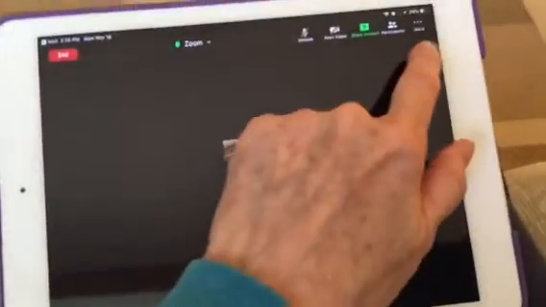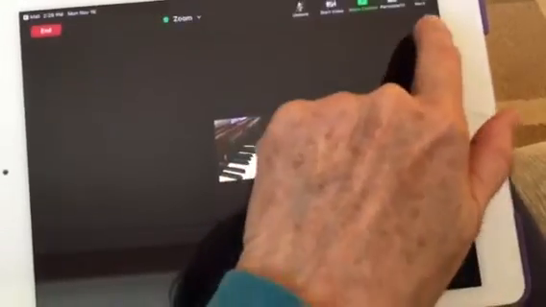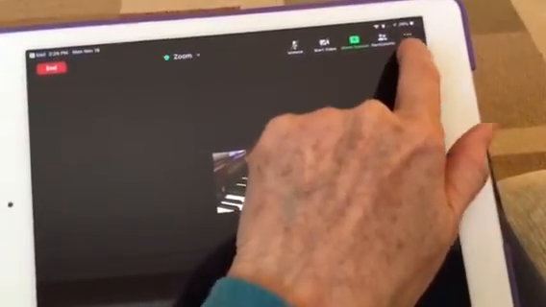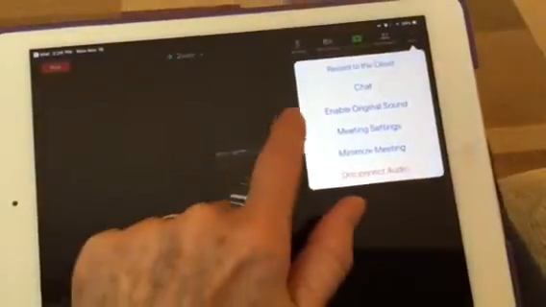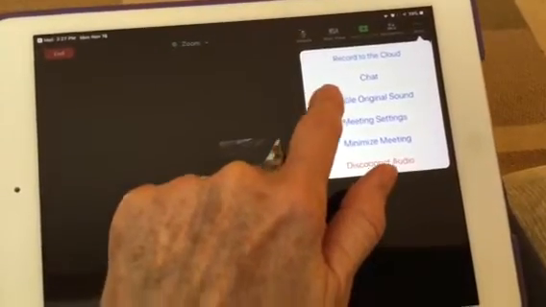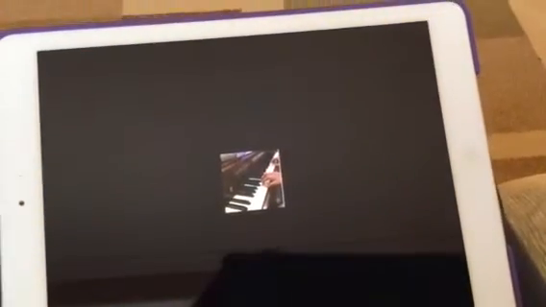Here you're going to go up to the upper right where it says More. Click on More and then touch Enable Original Sound. And that's all there is to it, just those two steps.